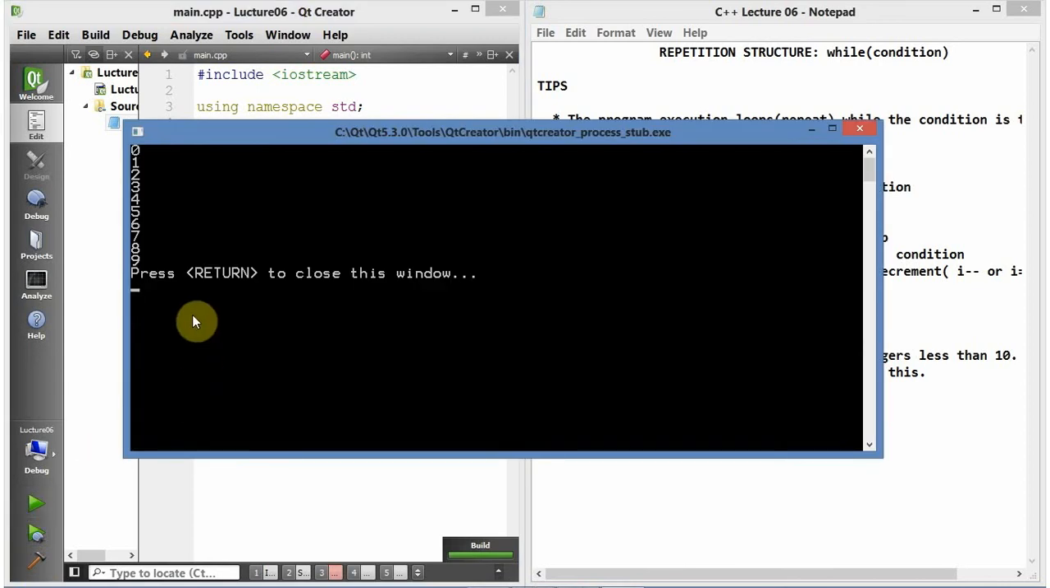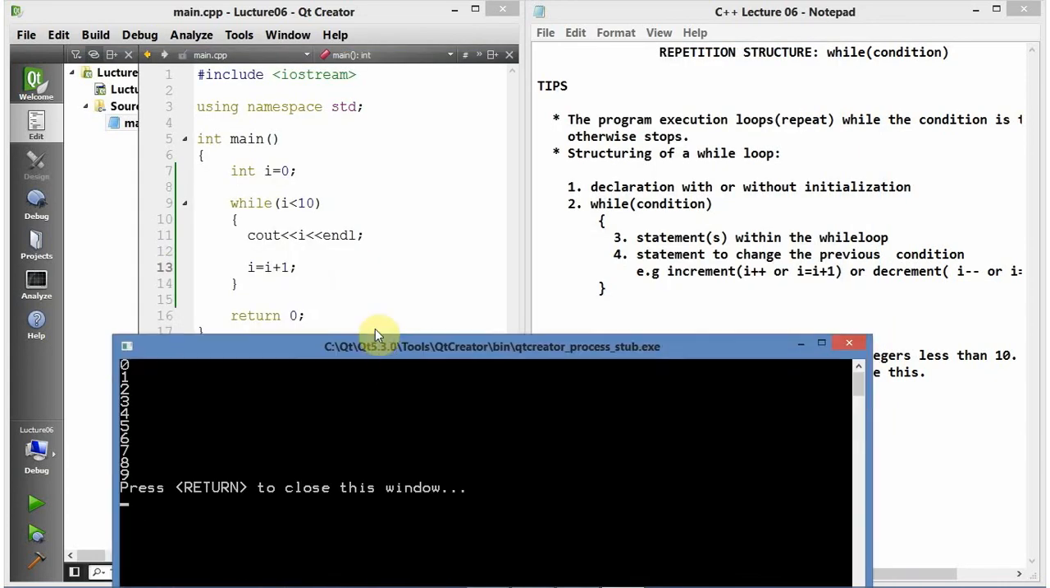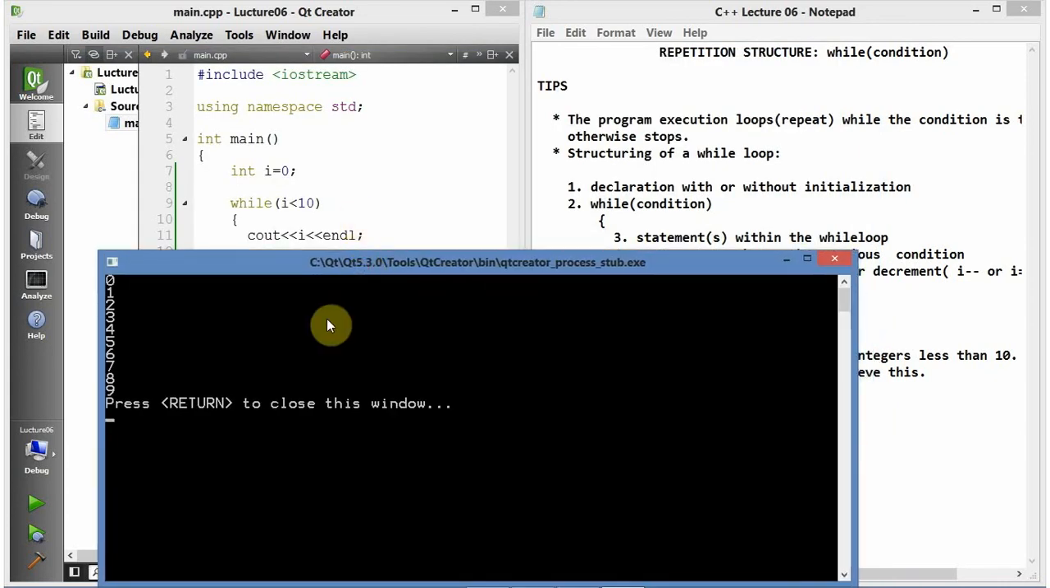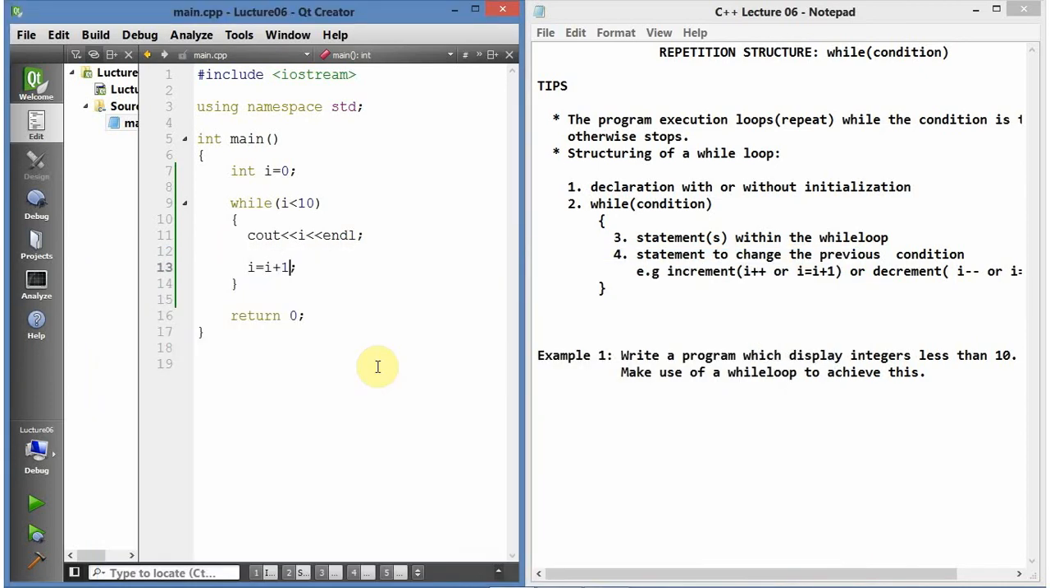You see, the output is the same. You see, the output is the same, guys. Remember, I use end lines so that I can see them below each other, so that you can count them nicely, right? Perfect. So what else can I emphasize here?